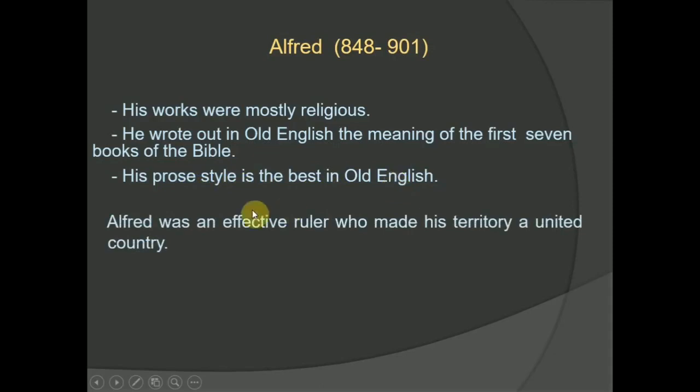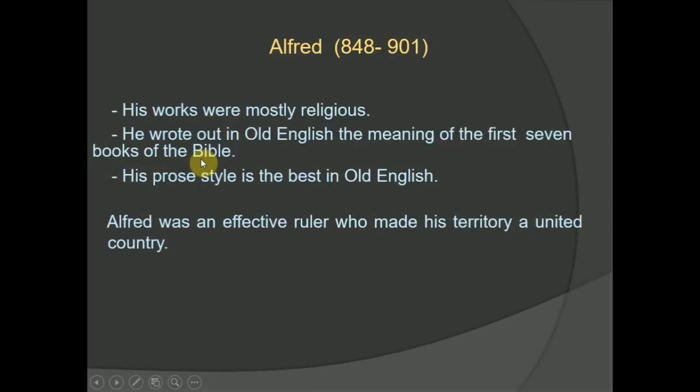So Alfred was an effective ruler who made his territory a united country. As you see, this is a brief introduction about him.